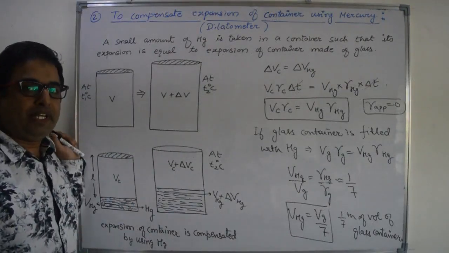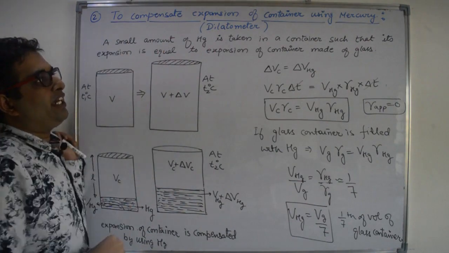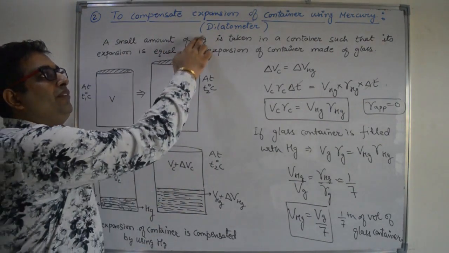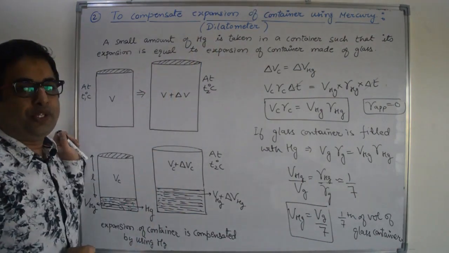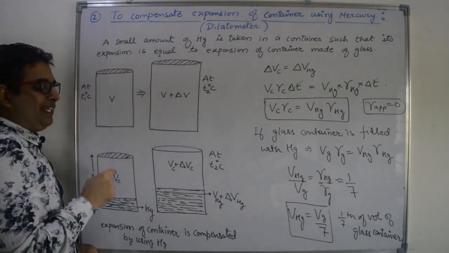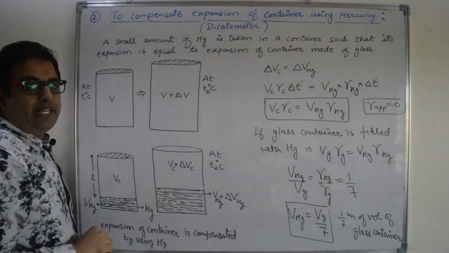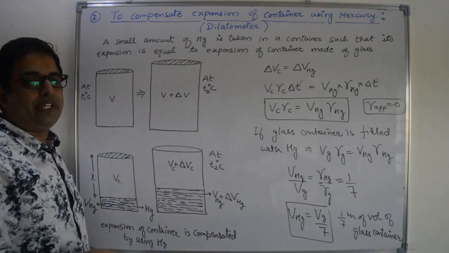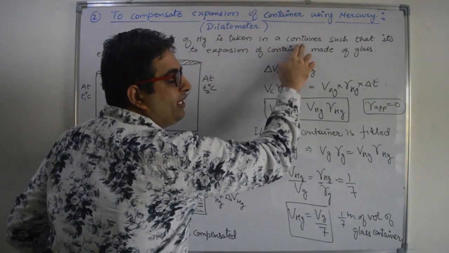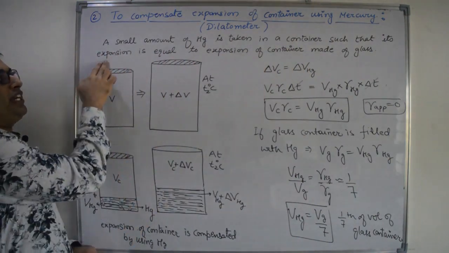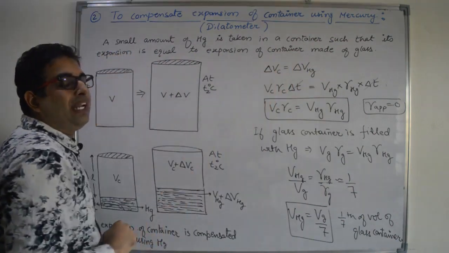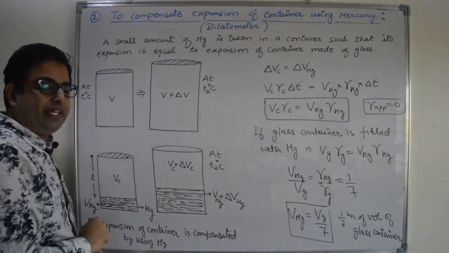Now the second application: to compensate expansion of container using mercury, and the device based on it is the dilatometer. What we will do in this is put some mercury in the container to compensate the effect of expansion of the container. A small amount of mercury is taken in a container such that its expansion is equal to the expansion of the container made of glass. So we will use a glass container here.